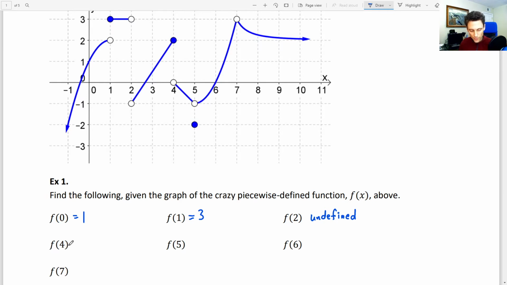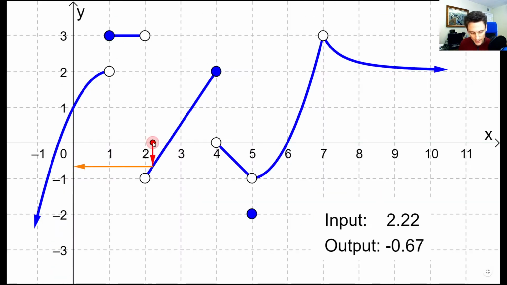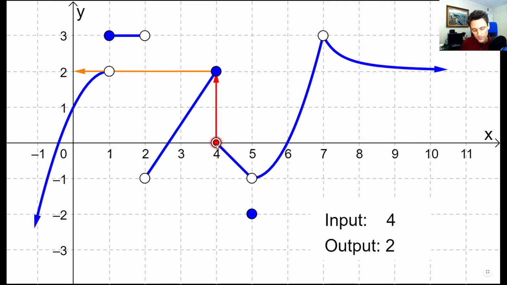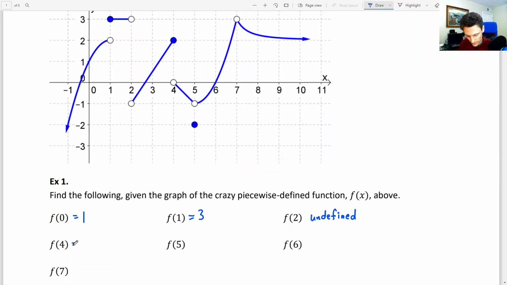What about f of 4? Let's check out f of 4. What do you think f of 4 is going to be? If you said 2, that would be correct. So if we drag our red dot over to an x value of 4 along the x-axis, and we go up to the graph, we see the filled in dot is right here, and then go to the y-axis and we get an output of 2. So f of 4 is equal to 2.